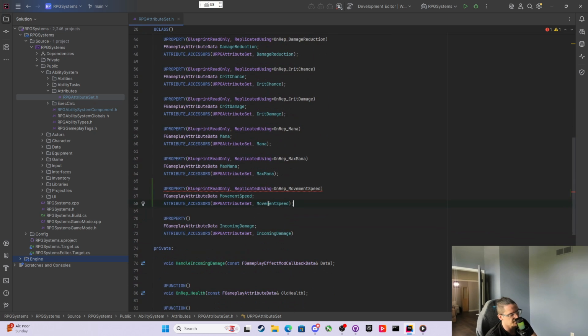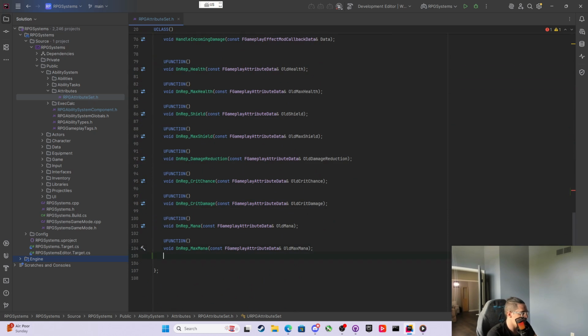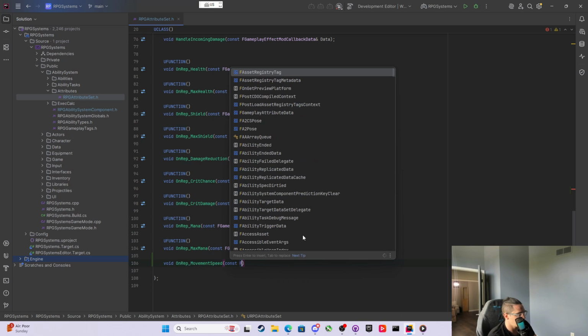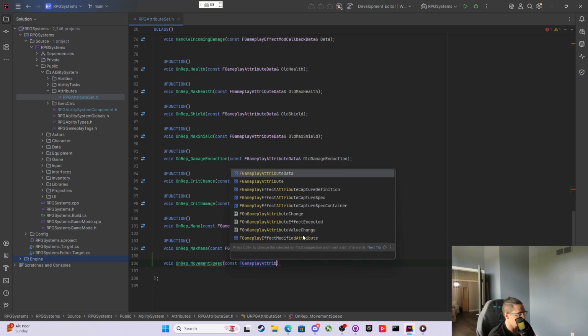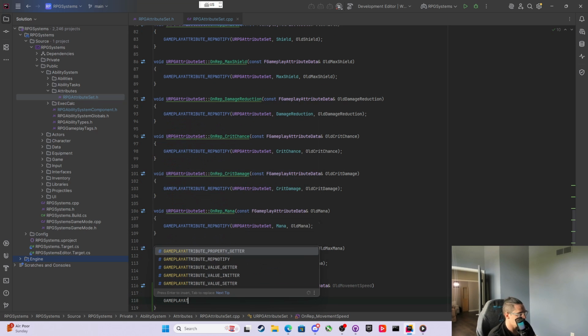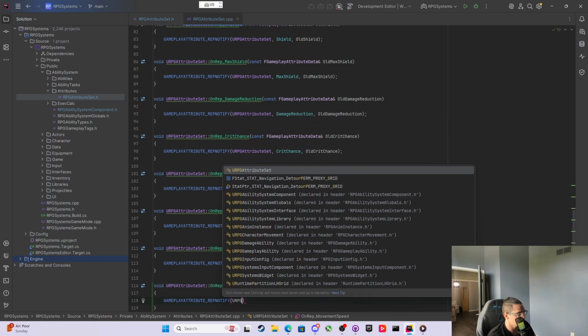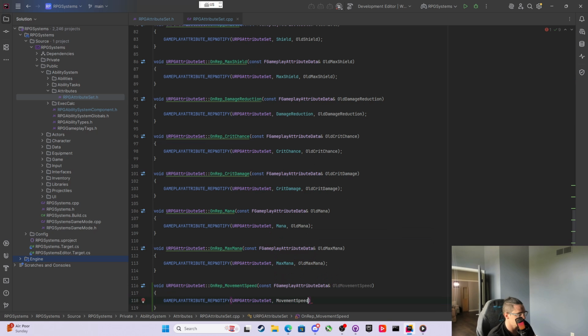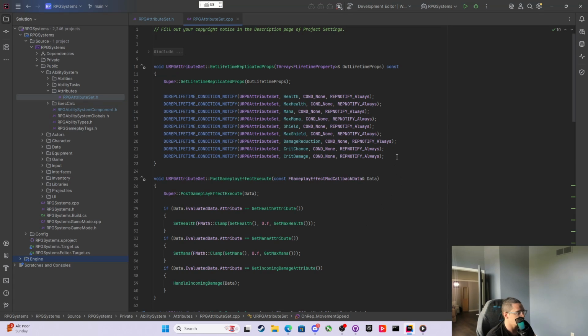You do the same thing with movement speed, but I don't. So I've been fine. So just void on rep movement speed, const FGameplayAttributeData& OldMovementSpeed. Function: GameplayAttribute rep notify, URPGAttributeSet movement speed, old movement speed, and then we need to replicate it.